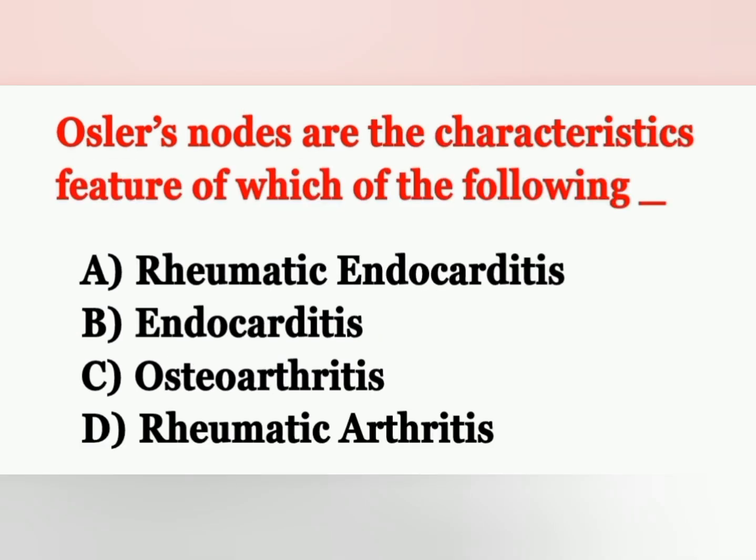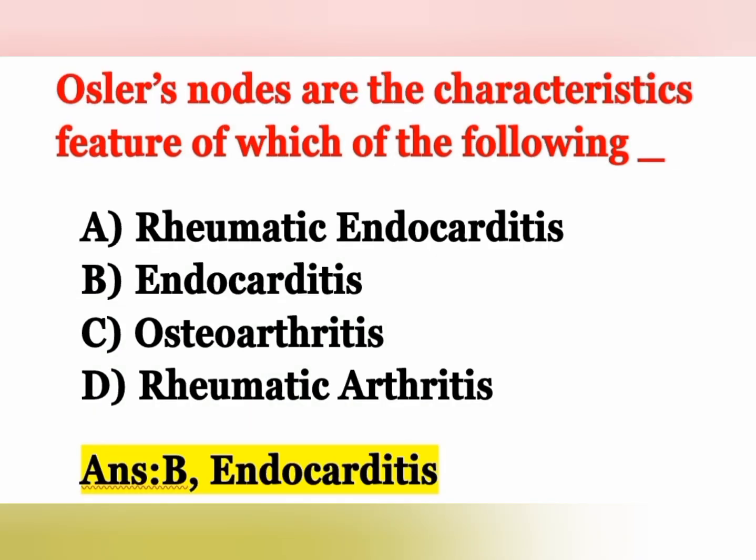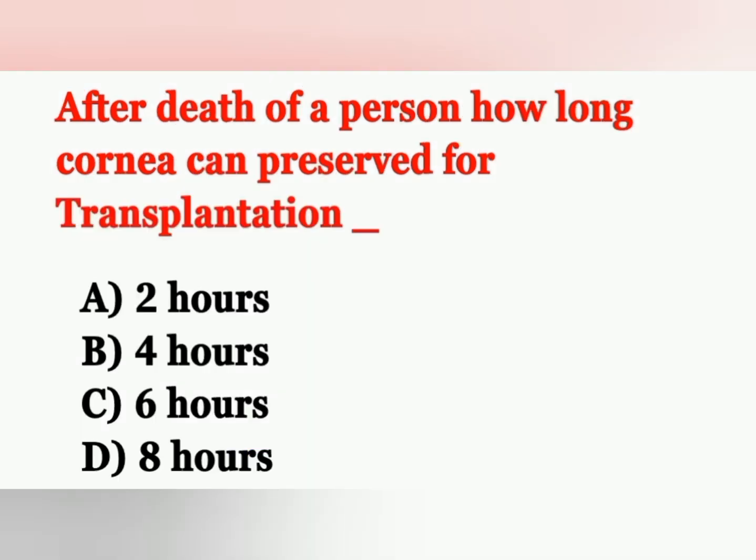The next question, Osler's nodes are the characteristic features of which of the following? Options, option A rheumatic endocarditis, option B endocarditis, option C osteoarthritis, option D rheumatic arthritis. Osler's nodes are the characteristic features of endocarditis. Option B is the correct answer. Move on to the next question.